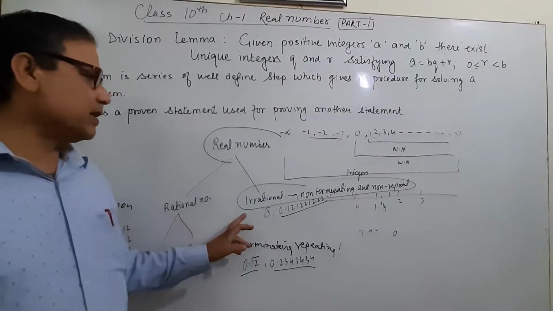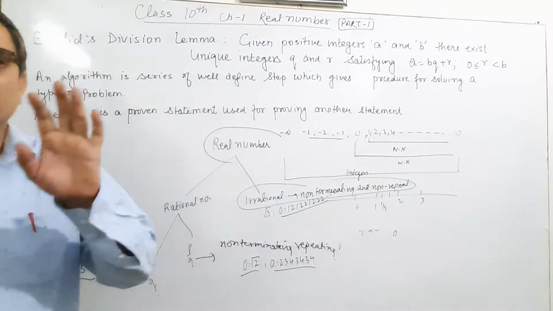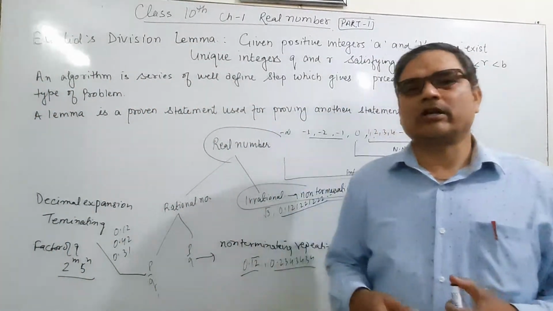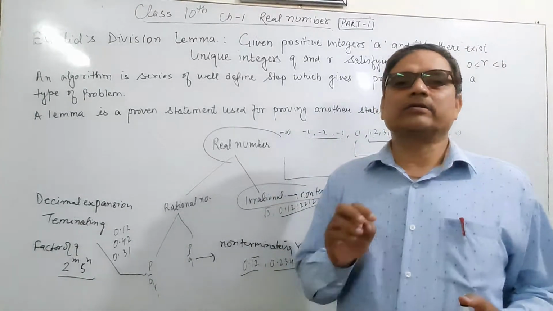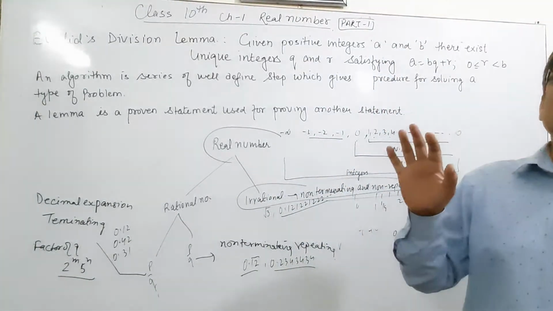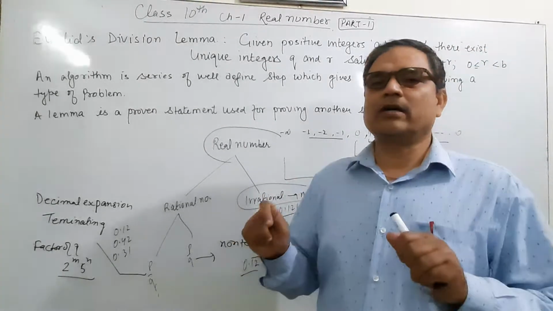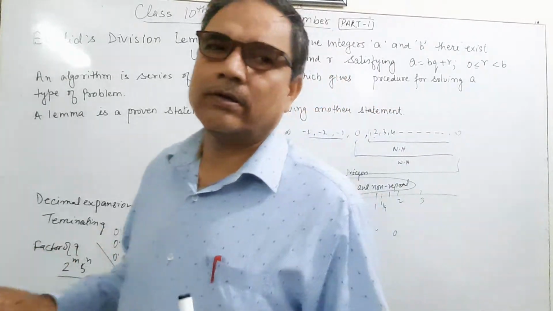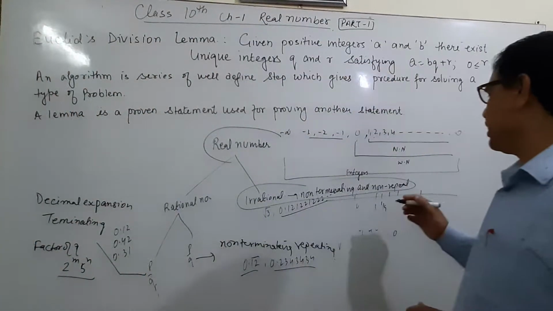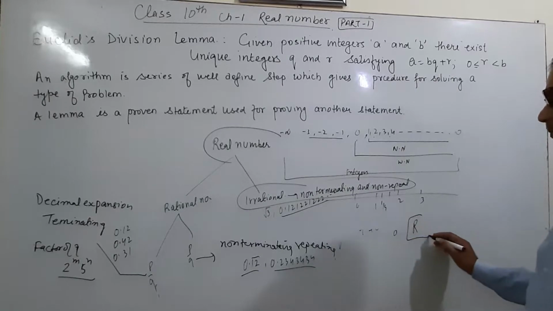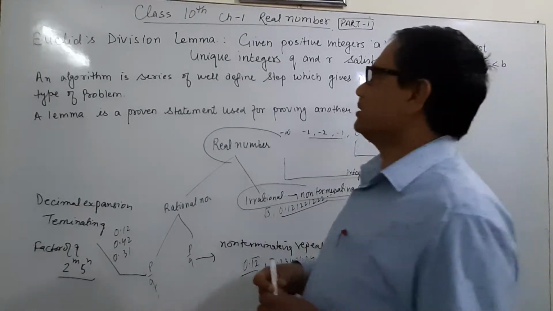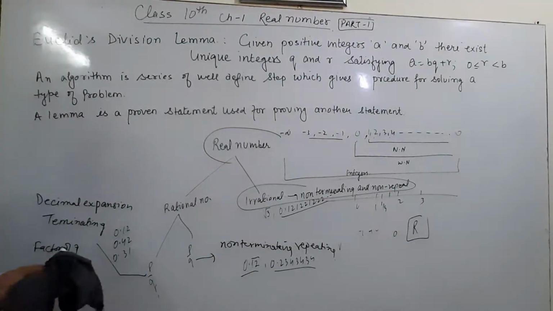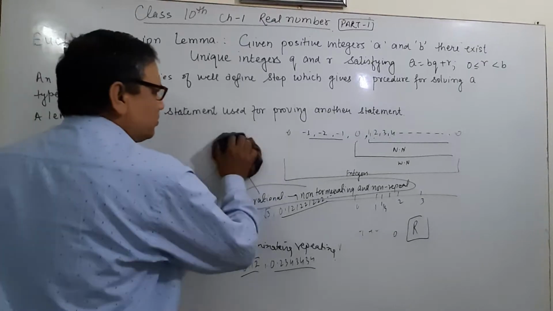The combination of rational and irrational numbers forms the real numbers. Real numbers are the largest set in your syllabus, covering rational, irrational, integers, whole numbers, and natural numbers. The symbol for real numbers is capital R. This is the real number topic which you have done in 9th class, and now we are going to move slightly toward the topic related to 10th class.